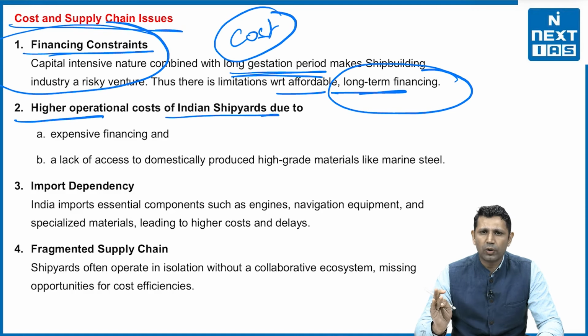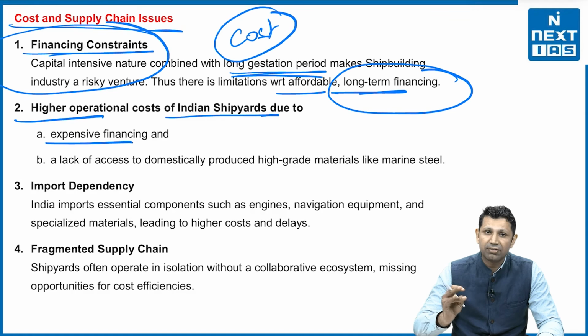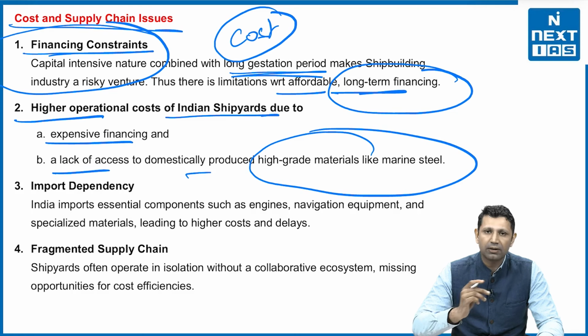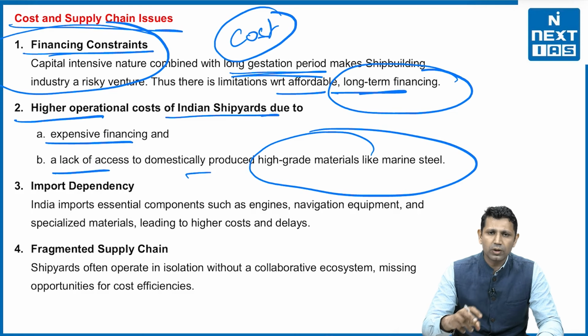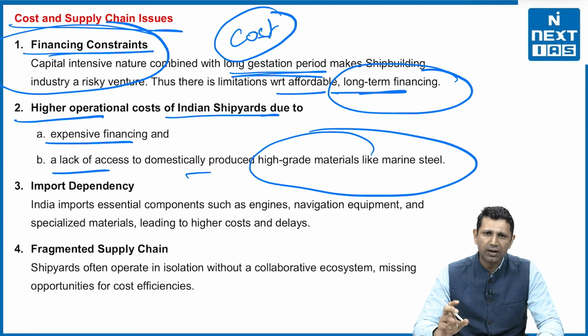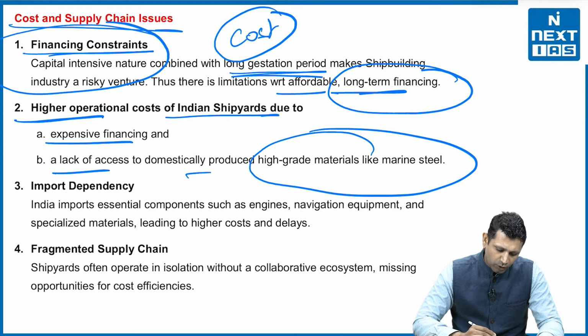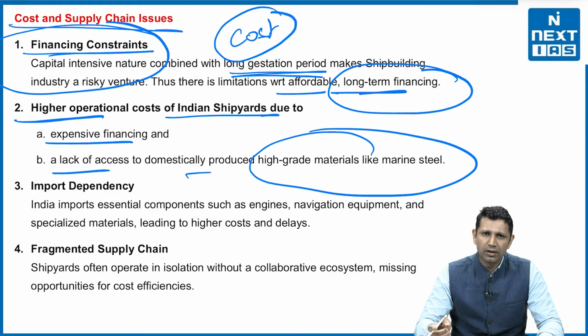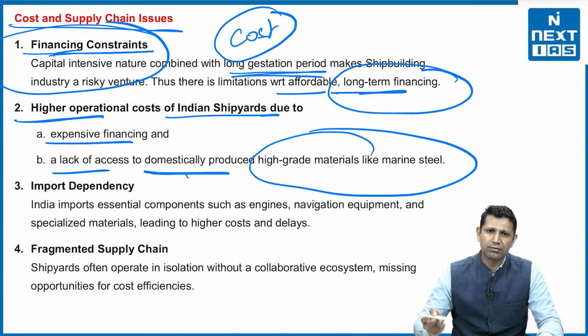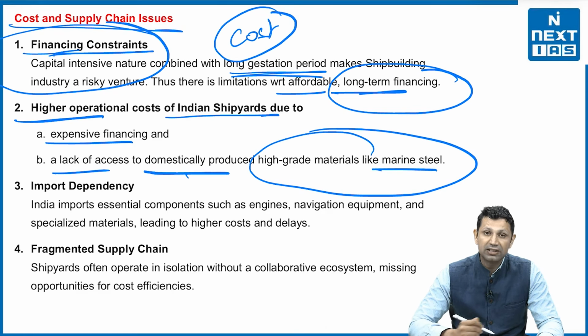The second is the higher operational cost for shipyards, Indian shipyards. Why is that? Outdated technology, expensive financing, and lack of access to domestically produced high grade materials like marine steel. We have to import that steel from outside, and that's why we find it costly. So our operational cost is also high. Why? First of all, we have obsolete technology, we do not have advanced technology. Secondly, the financing that we get is also costly. Thirdly, we do not have the domestic production. We have to rely upon imports for special materials like marine steel.